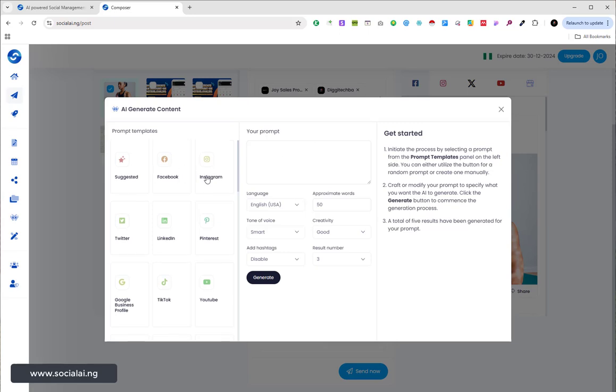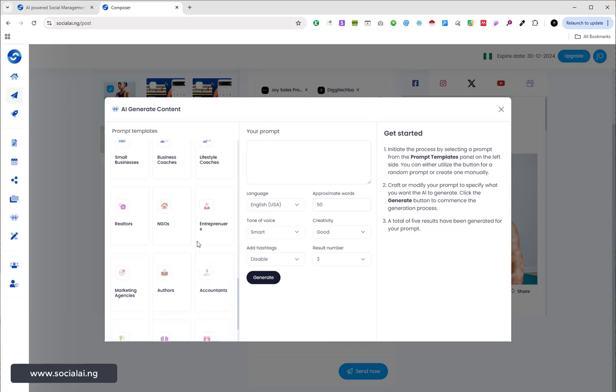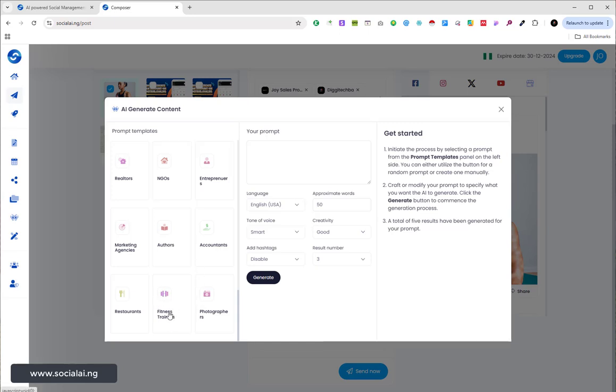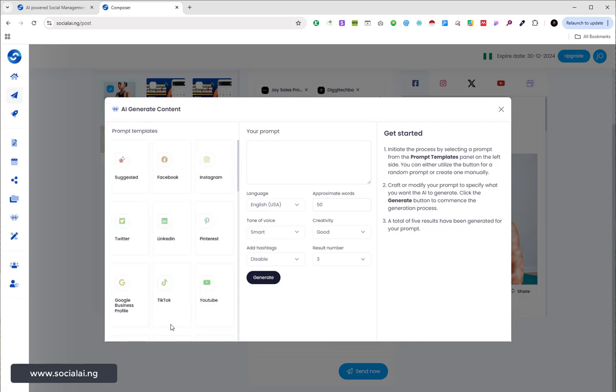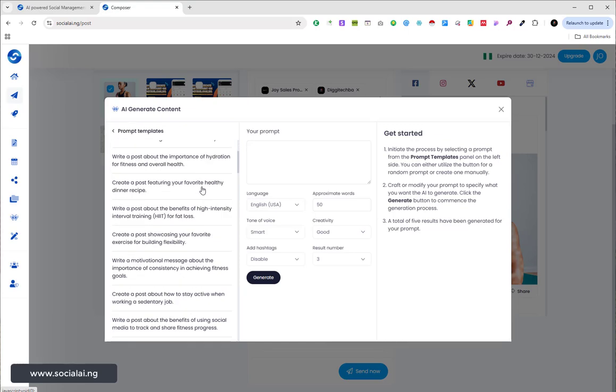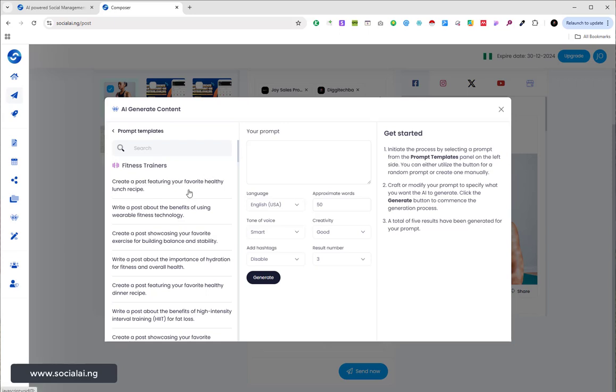So now another thing is the AI generate related content. We have several prompt templates that we've included for each social media that you want to use, or any kind of industry that you want, and we can also improve this later on by adding more industries or more prompts that you can use. So let me say, for example, I'm a fitness trainer, and I will just select that under fitness trainer. I can see several prompt templates I can use to generate my content.